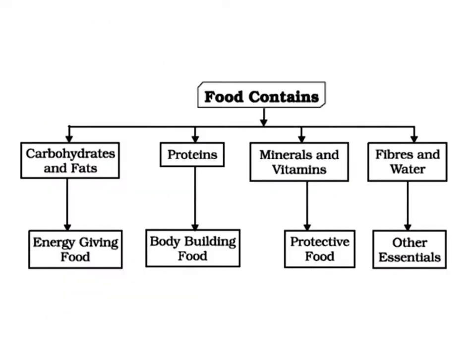So these were the food classes. Now I will just sum these up. Number 1, we discussed carbohydrates and fats as energy giving food. Then we discussed proteins as body building foods. Then we discussed minerals and vitamins as protective food. Then fiber and water as other essential, other important classes of food for the body.